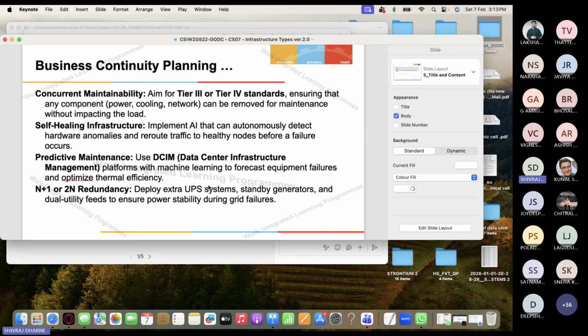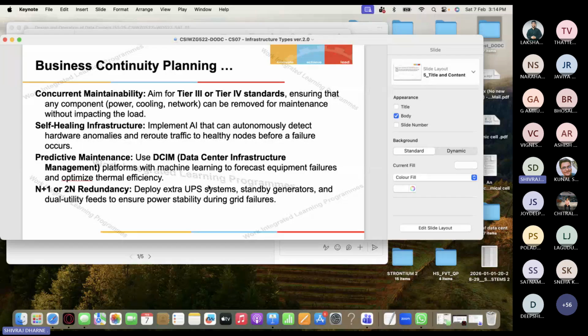Okay, so these are like redundancy schemes. This is used to keep the system running even when something fails. So if something fails, what are the things we need to protect? Power supplies, with data centers, right? Servers, networking, storage, everything. So this N is the minimum number of units required to operate. Like N plus 1 redundancy means N is the minimum number of units required to operate, then you have plus 1, one extra backup unit you put in. That is called N plus 1.